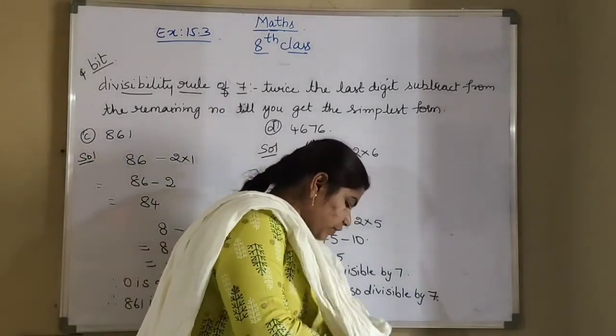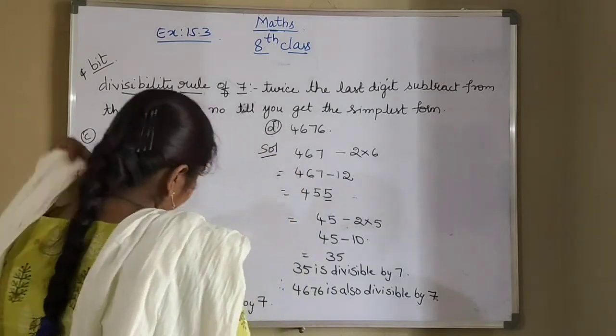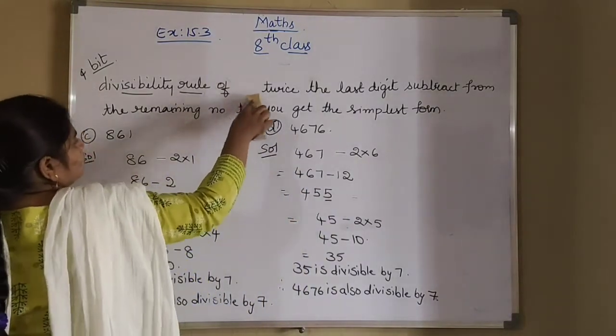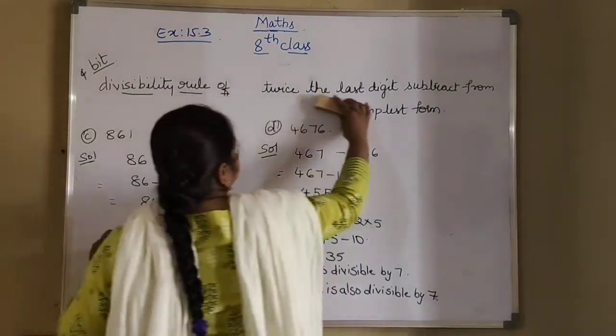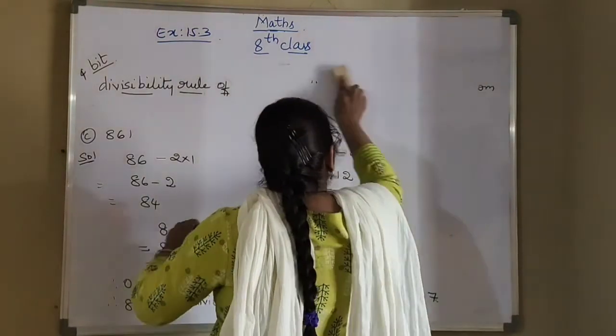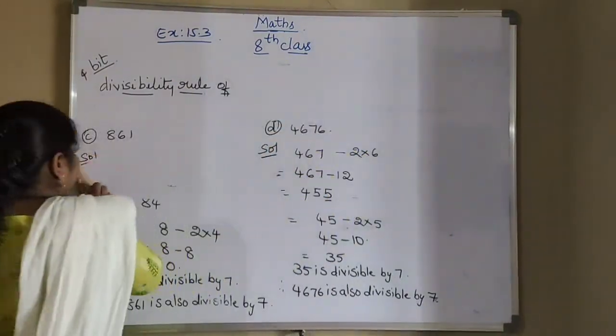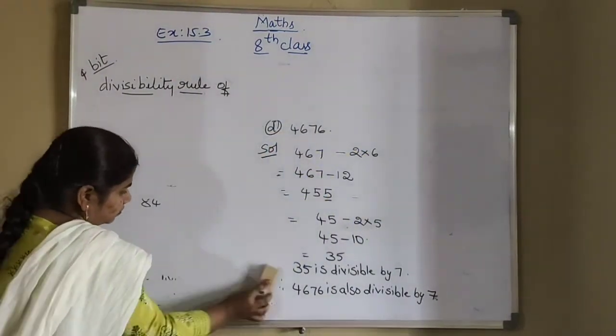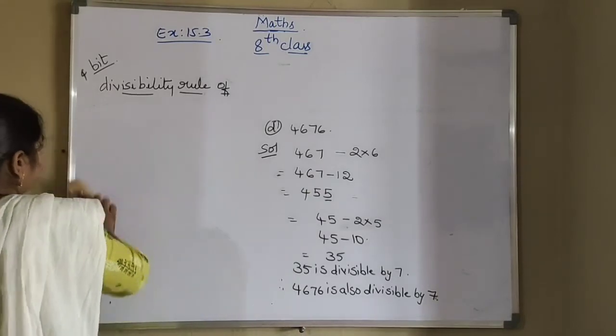We have to check for 11 now. So what is the divisibility rule of 11?